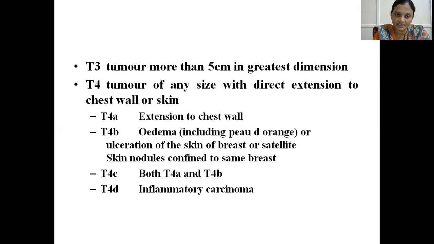Various skin changes include edema, peau d'orange, or any ulceration of the skin, or any satellite lesions, that is skin nodules. 4C covers both 4A and 4B. 4D includes inflammatory carcinoma of the breast, which is very aggressive.